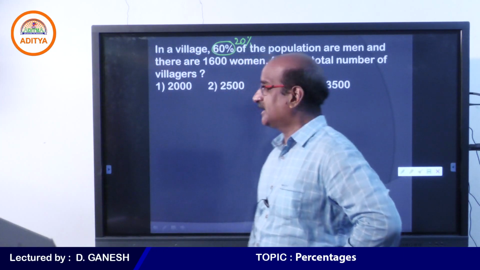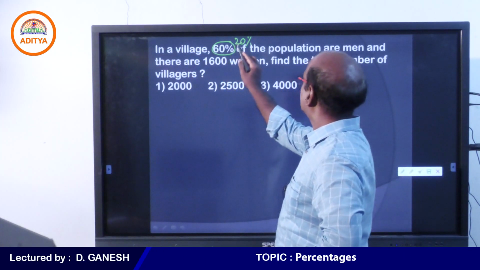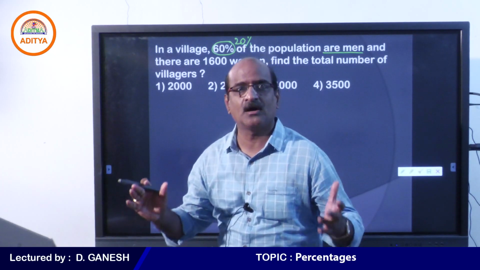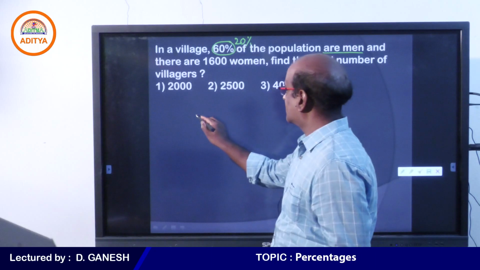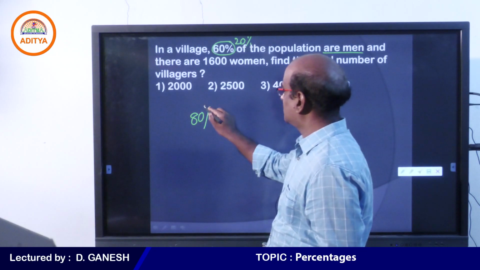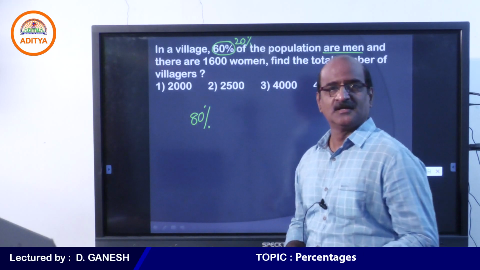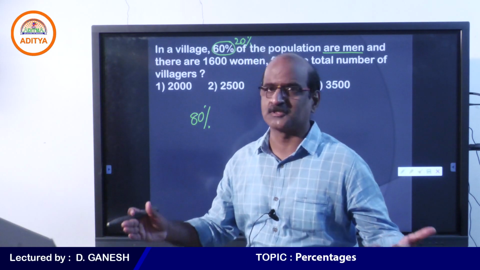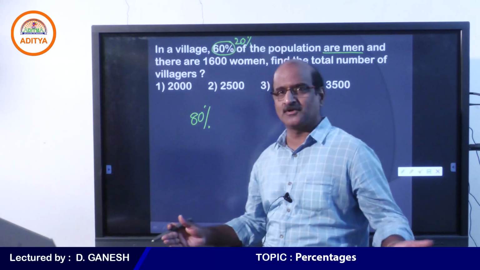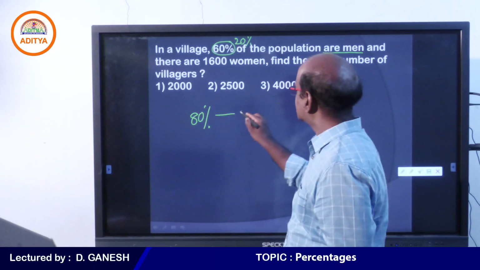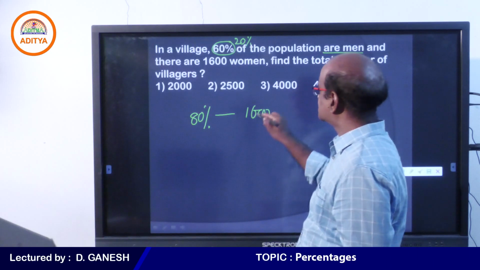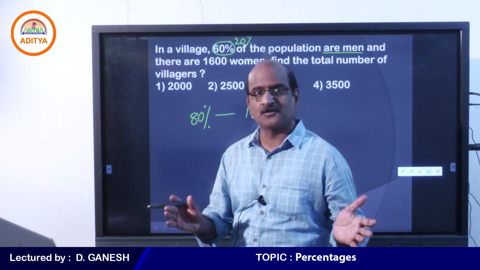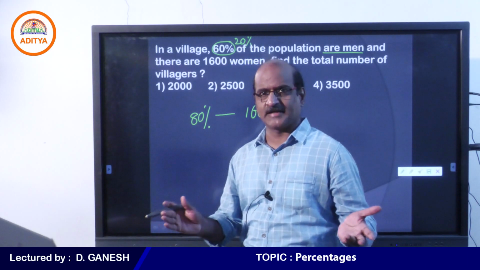Right, students, if you can look at that, when I gave you 20% of the population are men, you can take it for granted that 80% must be women, isn't it? That is the only option available to you. And we have 1600 women in the village. Therefore, 1600 should be equated to 80%. I hope you understand why I have taken it like that.